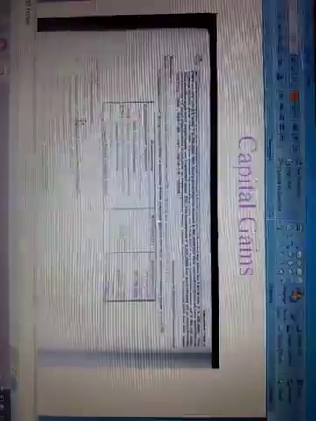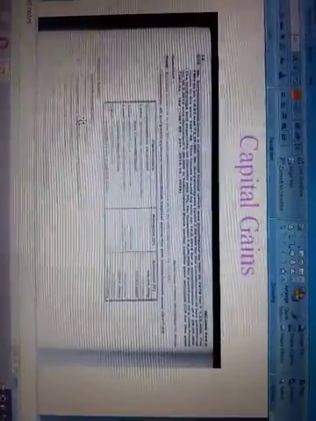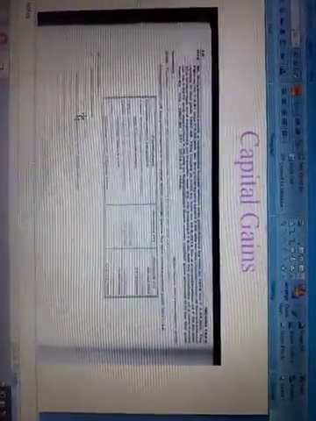So Mr. Suryanarayana owns a residential house which was purchased by him in 1979 for rupees 1,25,000. The fair market value as on 1981 was rupees 2,50,000.